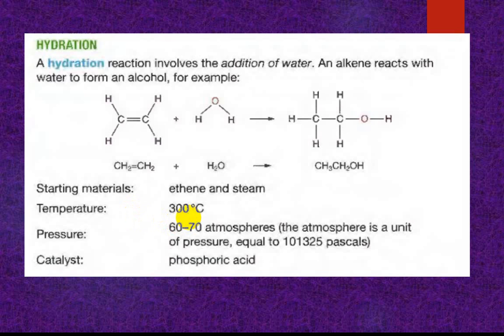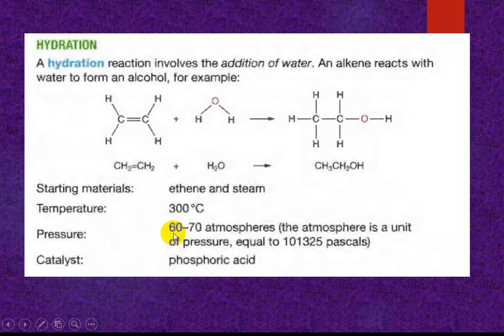The pressure is 60 to 70 atmospheres. And the catalyst is phosphoric acid, H3PO4.